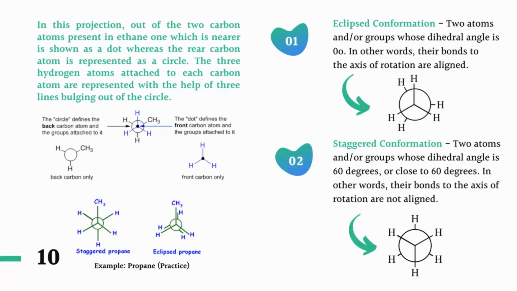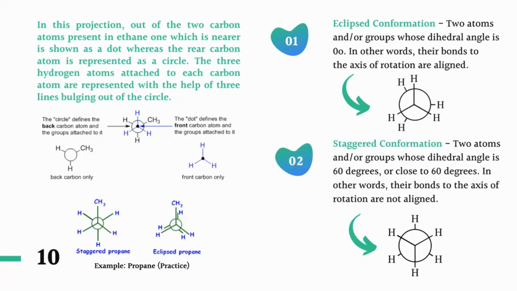If we observe Newman projections, there are 2 types of conformation or arrangement that we can observe. The first one is called eclipsed conformation and the second one is called staggered conformation. In eclipsed conformation, 2 atoms or groups have a dihedral angle of 0 degrees.